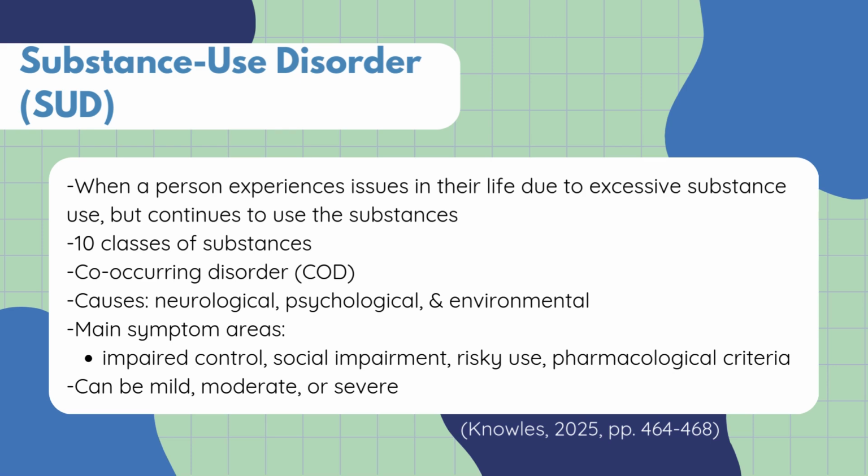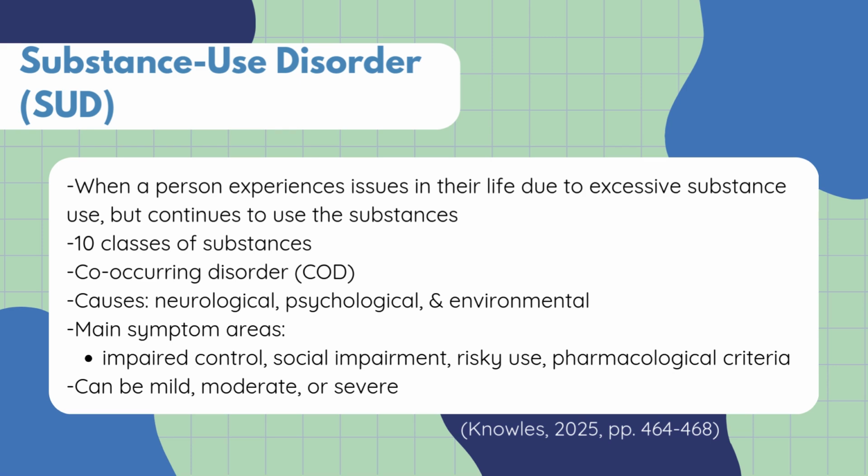Alcohol and tobacco are the most commonly used substances. An important point is that SUD can affect anyone, as it does not discriminate against race, age, gender, or socioeconomic status. It's very common for individuals with mental health conditions to also experience a substance use disorder. This is referred to as a co-occurring disorder, or COD. People with CODs are more likely to use alcohol and other illicit substances. As a result, individuals with co-occurring mental health and substance use disorders tend to have a poor overall prognosis, lower treatment compliance, and greater disruptions in their occupational functioning.